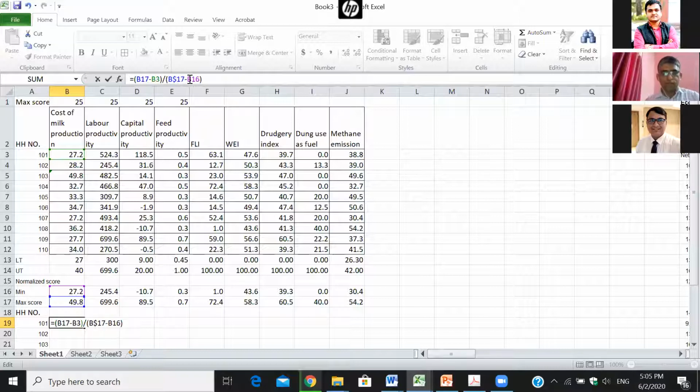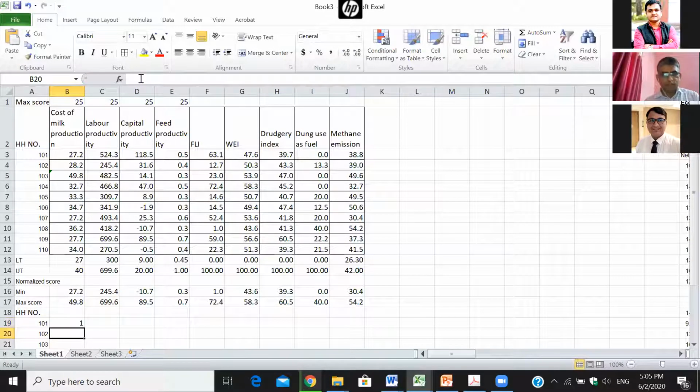I will put a dollar mark so that I can copy it for all the indicators. My score for household number 101, that was minimum.